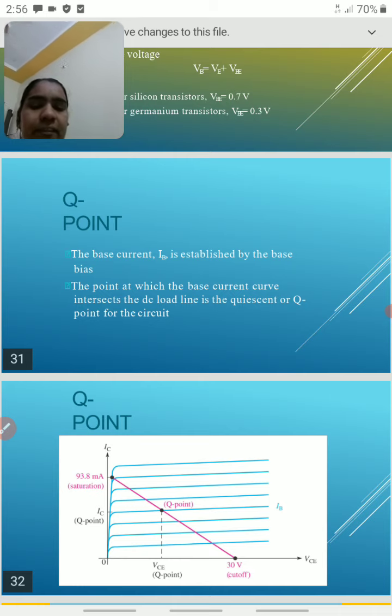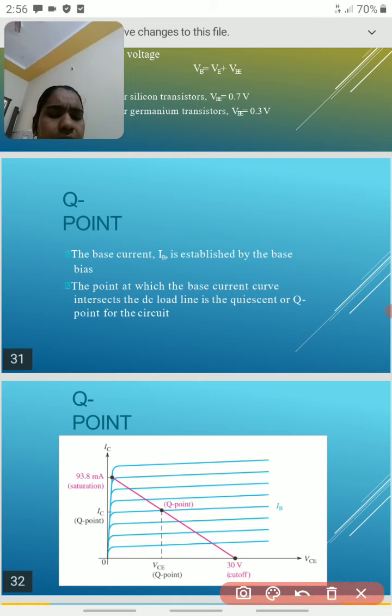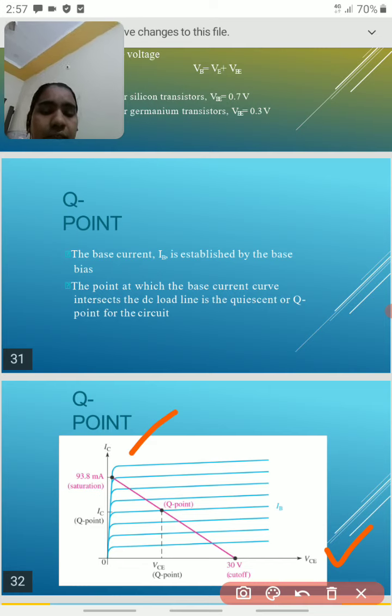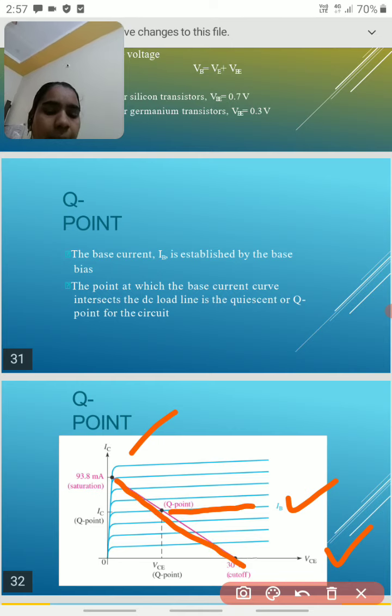If you take the voltages like this, this is the voltage along the x-axis and collector current along IC. We draw some graphs along with the base current also. The point at which the base current curve intersects this load line, this line we call a load line.